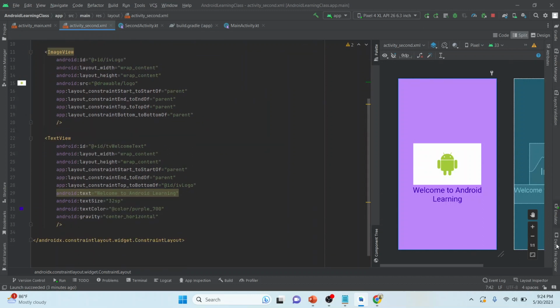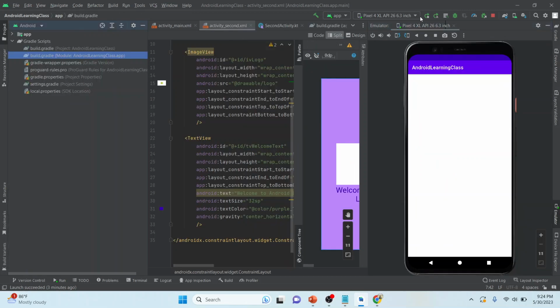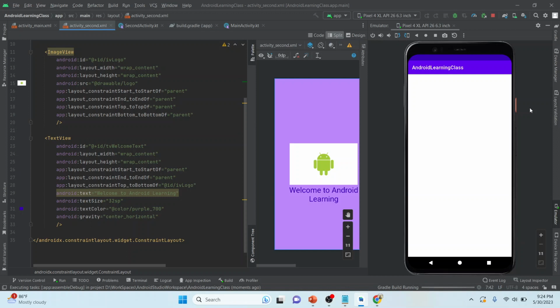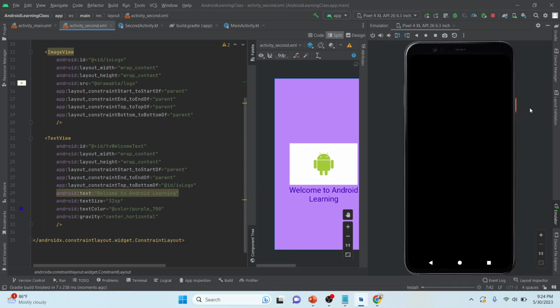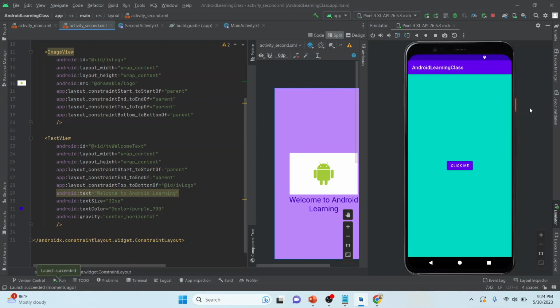So let's run and see what we have developed so far in this app. This is my emulator, and the app is running. Here is our first activity. When I click, I will move to the second activity, and we have developed a simple mobile app. So that's it for today. I hope we will learn further. Thank you so much, guys.